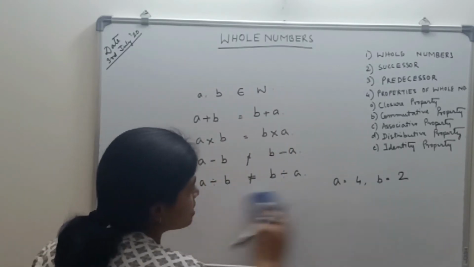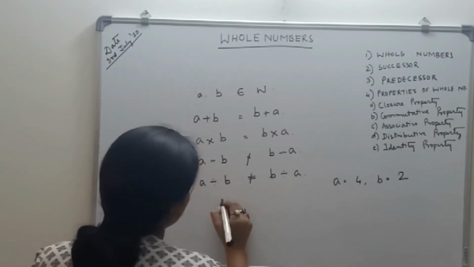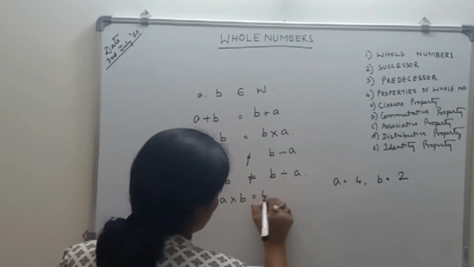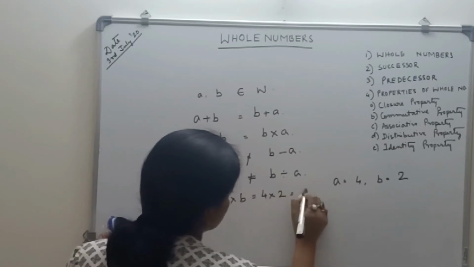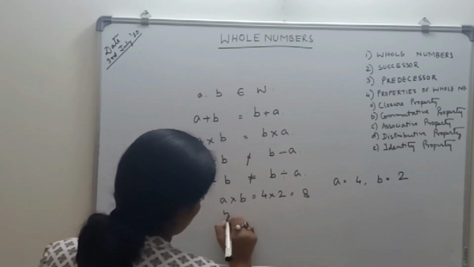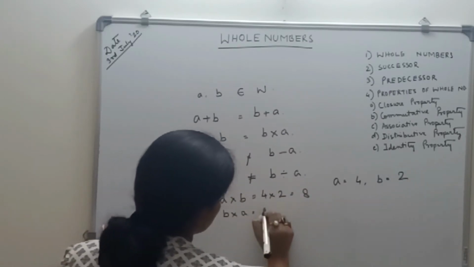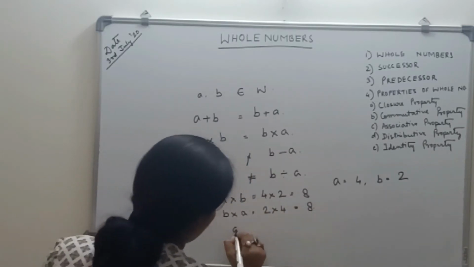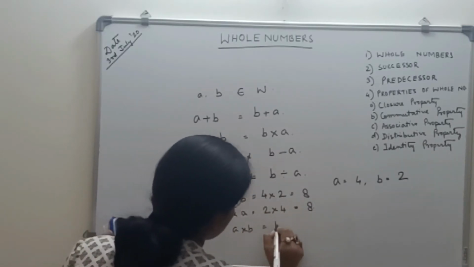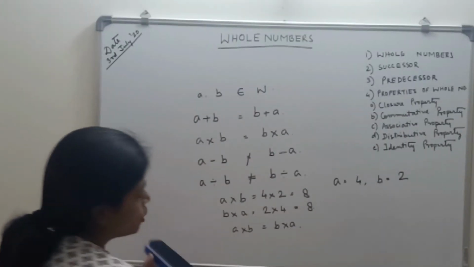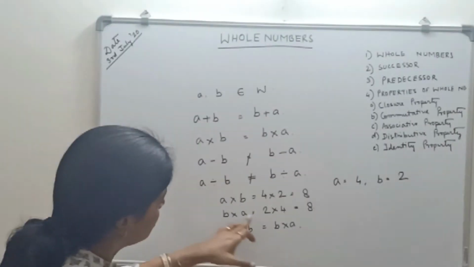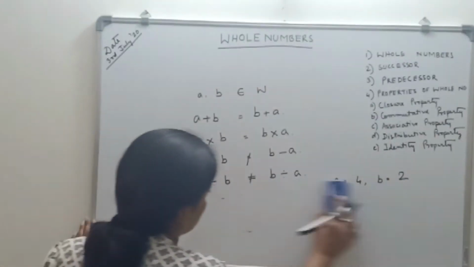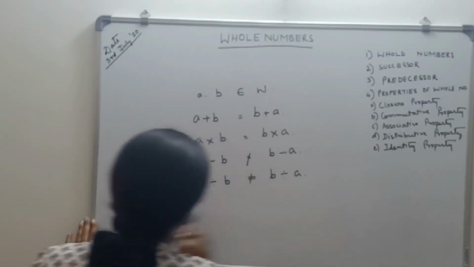Now let me take the same example for A into B. What is A? 4. What is B? 2. This is 4 into 2, which is 8. Now B into A, what is this? 2 into 4, again the same, 8. So A into B is equal to B into A. This is the commutative property with respect to multiplication.